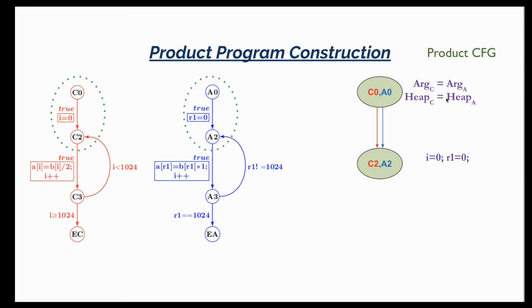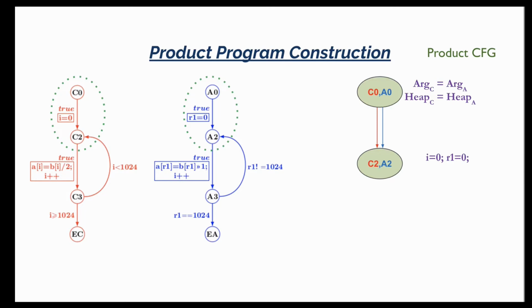As we construct the product CFG correlations, we can also infer the invariants at the intermediate nodes. For example, in the current product CFG, we can be sure that whenever control reaches C2, A2 through the lockstep execution of both programs, the variable I in the first program and the variable R1 in the second program would both have the value 0, because that's the only possibility at this point.